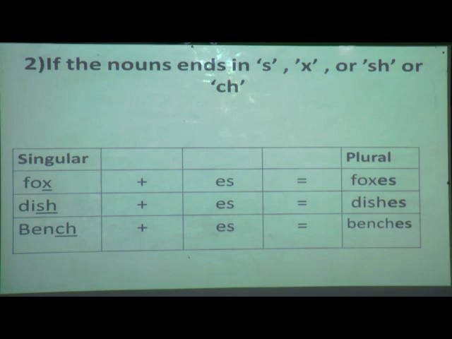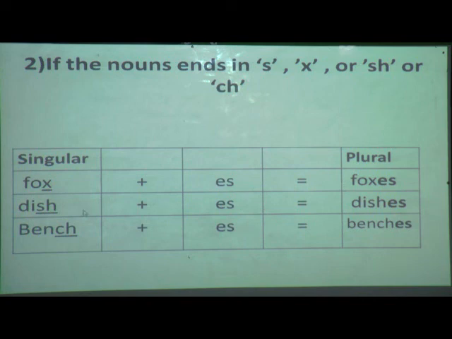Still, three examples I will explain to you. Okay, so again, you can see over here, which word is here? Fox, and it ends with X. Yes or no? Whenever a noun is given, you have to see which letter it ends with. Now for X, when a word ends with X, what is our rule? We have to add ES. So our answer is foxes.